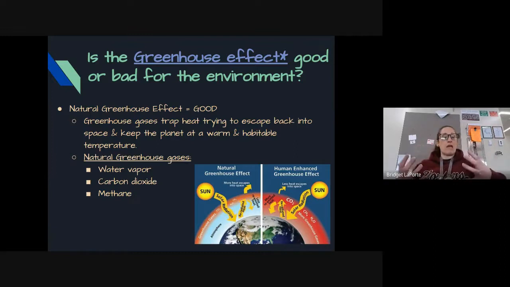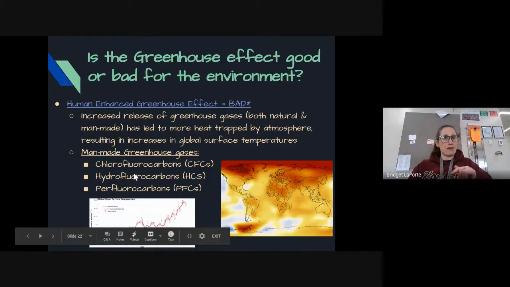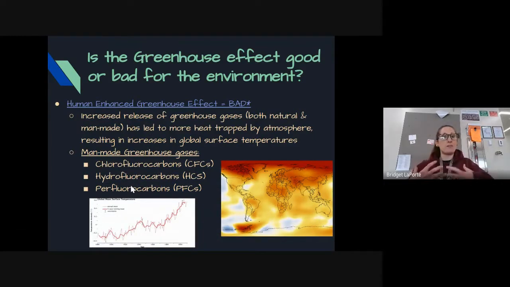But if we overload the atmosphere with more of any of these gases, the one we've pretty much put a lot into the atmosphere, at least in the last 200 years, is carbon dioxide. If we overload with some of these man-made greenhouse gases, gases that we have created as byproducts of industry, chemical reactions to make products that we use, those get released into the atmosphere and they fill that up. In other words, they fill up the empty spaces where heat was escaping.